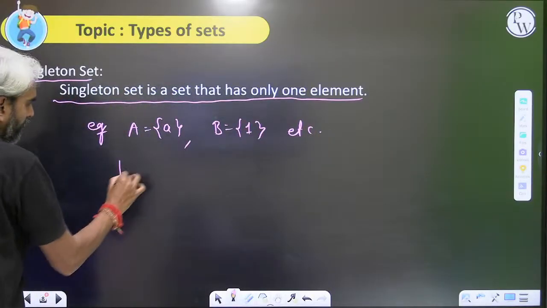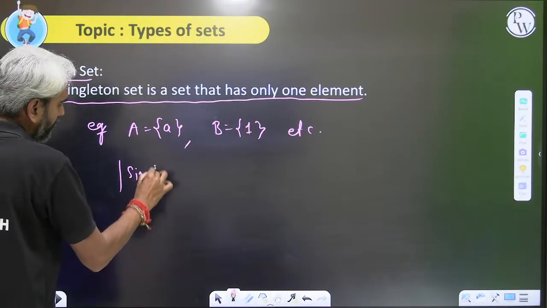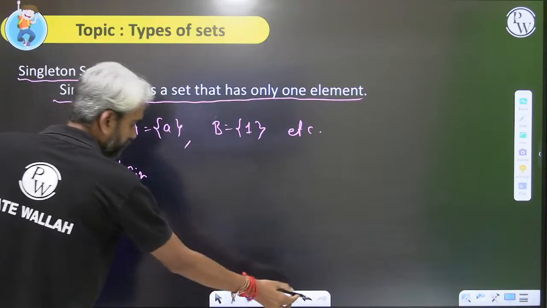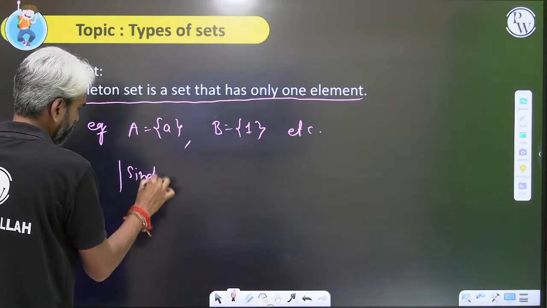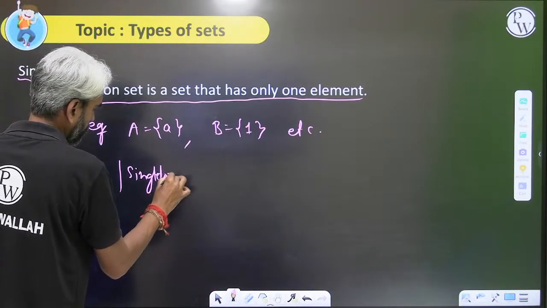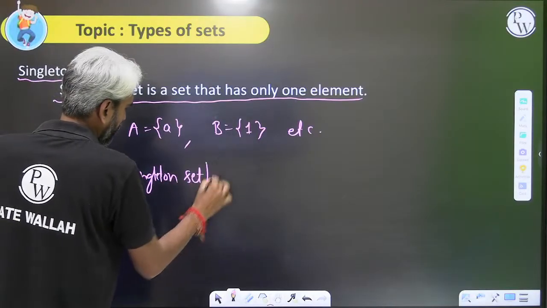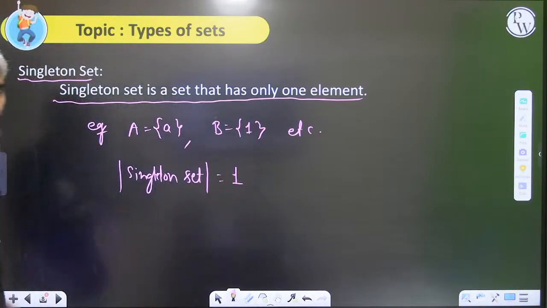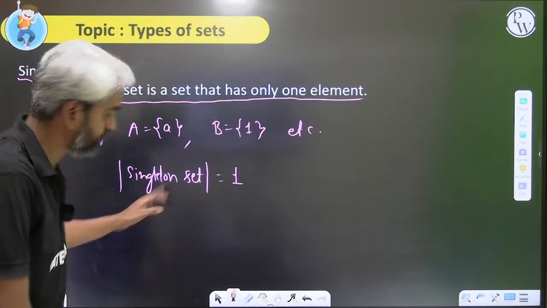So for the cardinality of a singleton set, if you have any singleton set, the cardinality of that set will always be 1. Nobody is going to ask this.